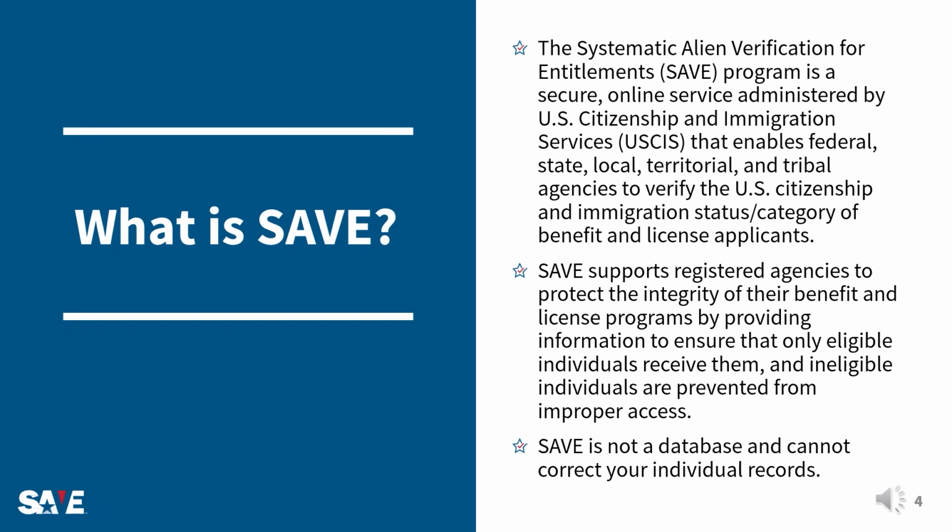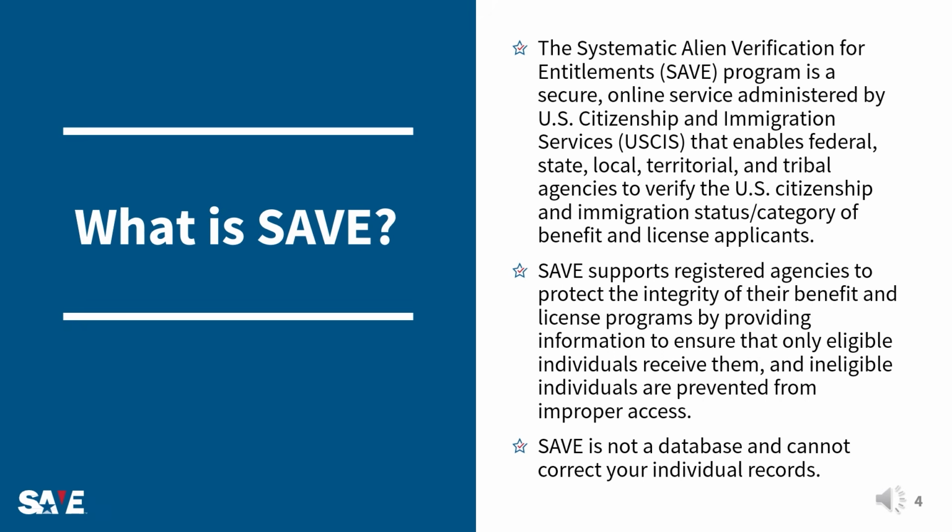What is SAVE? SAVE stands for the Systematic Alien Verification for Entitlements. It is a secure, online service administered by U.S. Citizenship and Immigration Services, USCIS, a component of the Department of Homeland Security, DHS, that enables federal, state, local, territorial, and tribal agencies to verify the immigration status of benefit and license applicants.